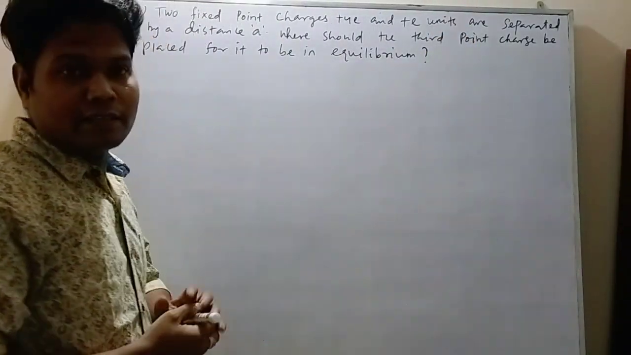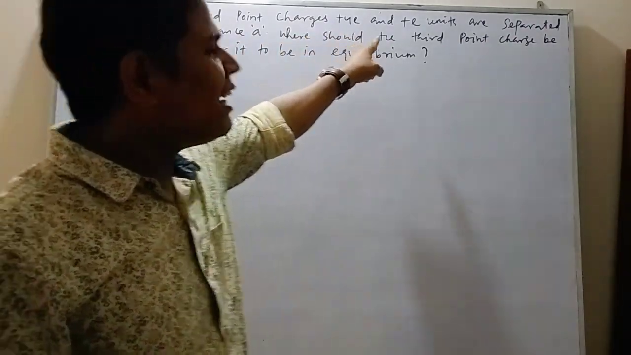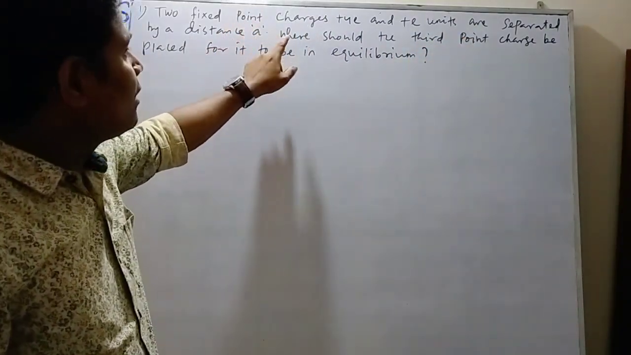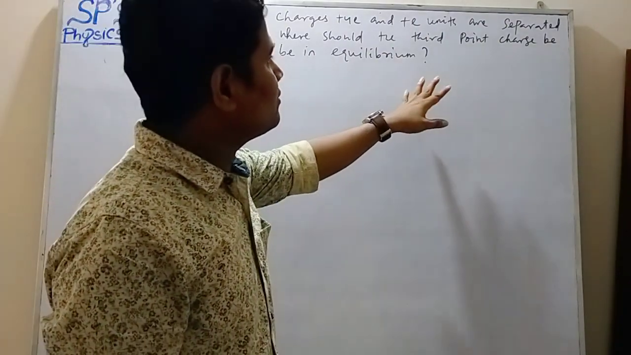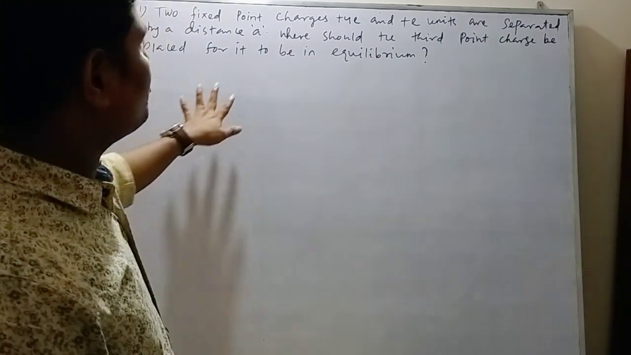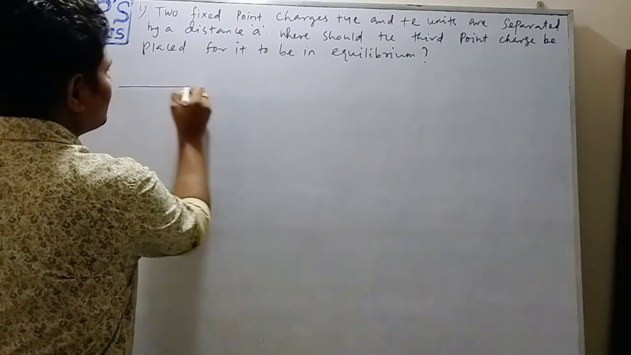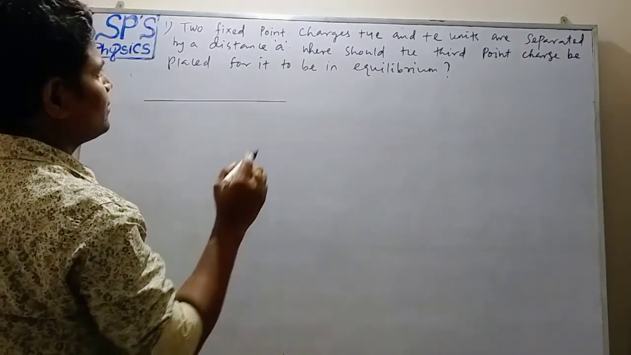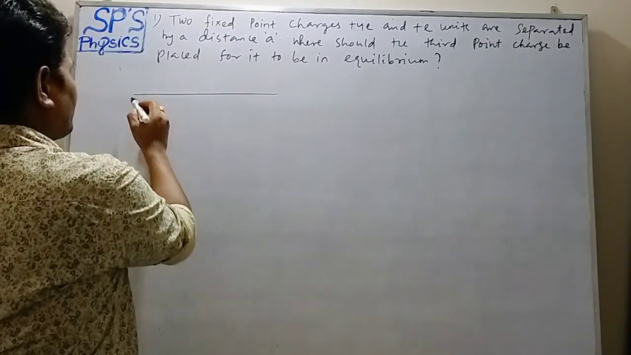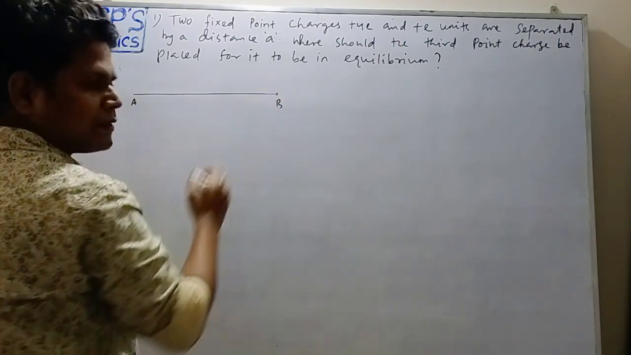The first question: two fixed point charges plus 4e and plus e units are separated by a distance a. Where should the third point charge be placed for it to be in equilibrium? Now we have to represent that question in a figure. Suppose we consider these two point charges 4e and e held at points A and B respectively.